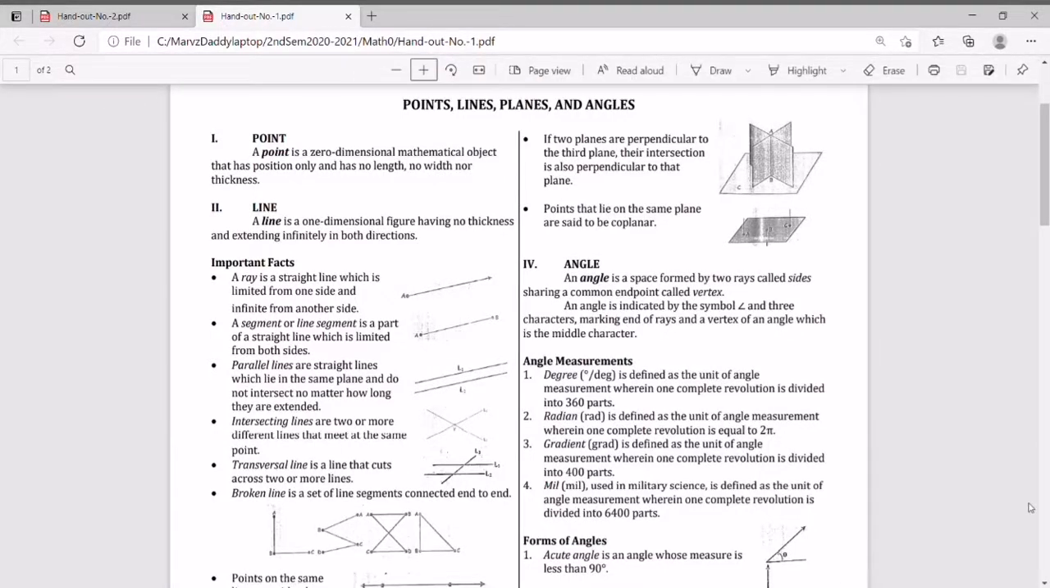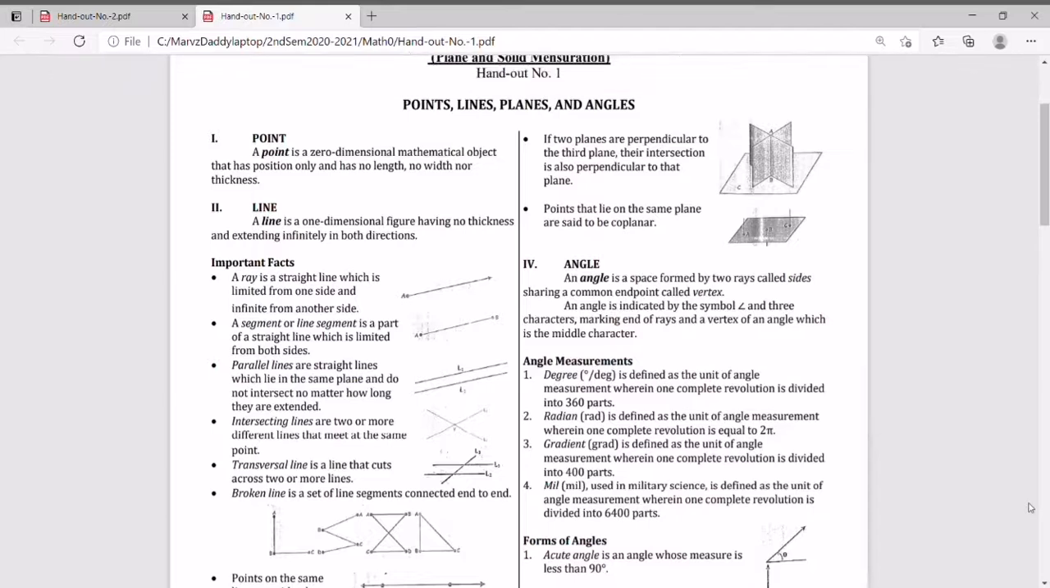Alright, good afternoon class. So I will discuss to you our first handout. It's all about points, lines, planes, and angles. So we have here a point.